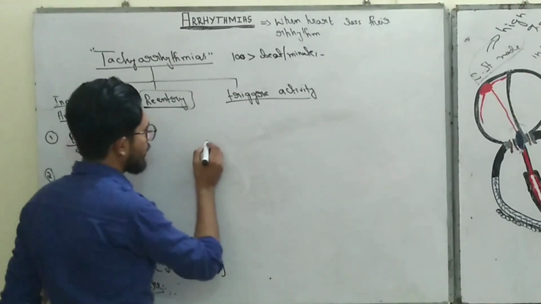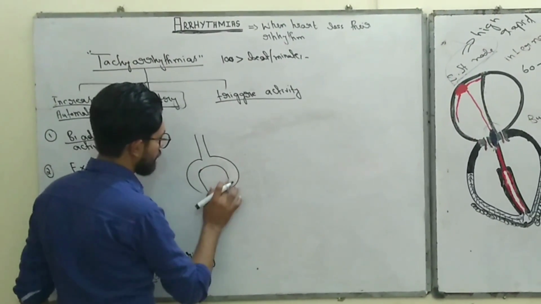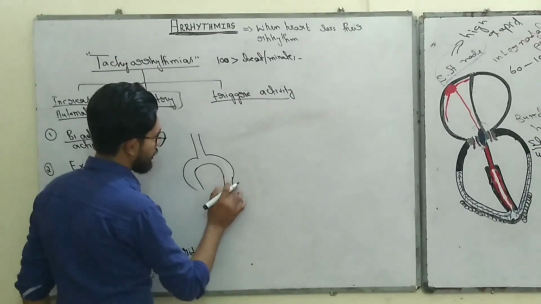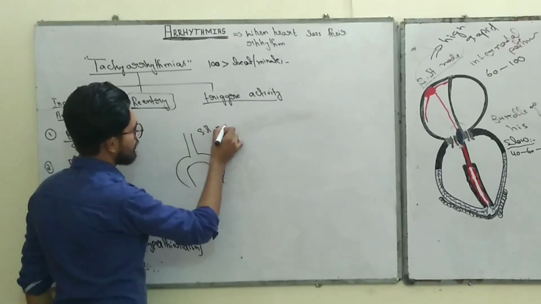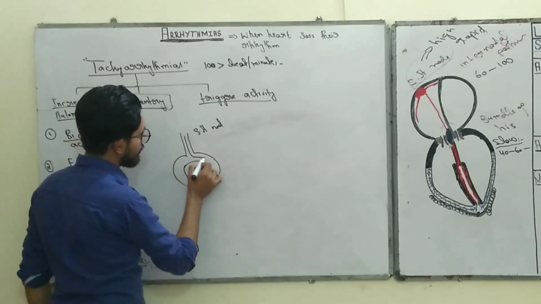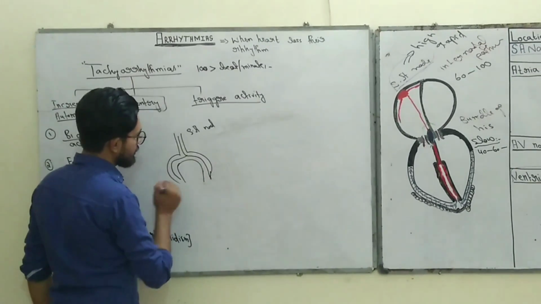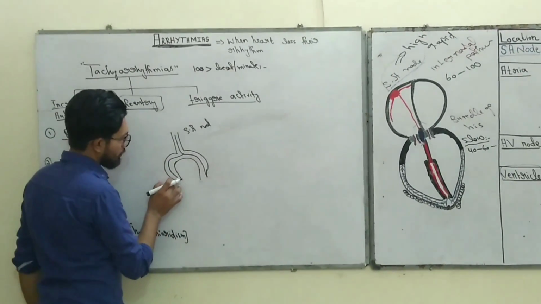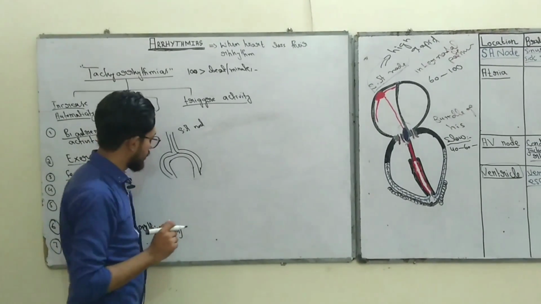Re-entry means, normally, what really happens when the SA node discharges, it sends an impulse to different parts of the atria, right? And this impulse from the atria is then passed into the AV node, and from the AV node to the ventricles, right?